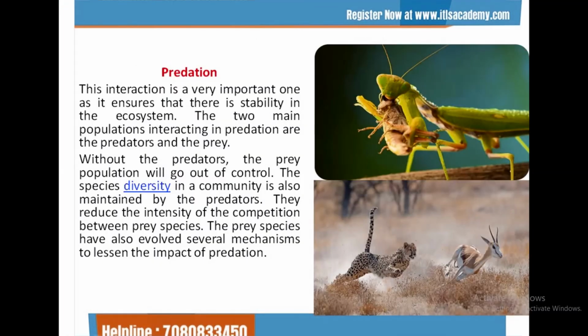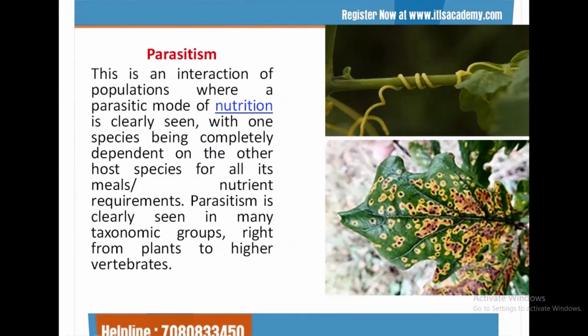Predation. When a predator eats or kills a prey for food. The most important thing we can learn from predation is the concept of biological control, to control the population of any organism. Parasitism.